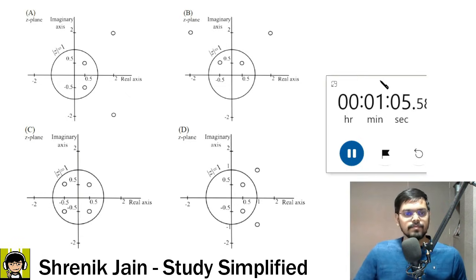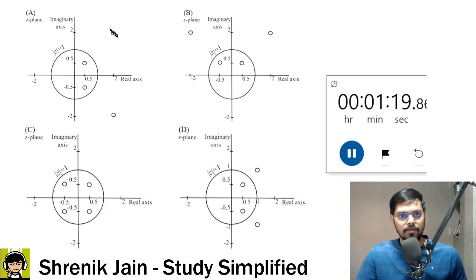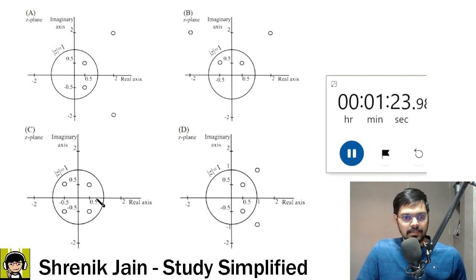As you can see, inside the unit circle two, and then outside two like this, or else outside two like this, outside two again. You can see they are close to the unit circle. These are away from 1, these are at the position 1, 1, and these are inside the unit circle. So A, B, C or D, which one is correct?